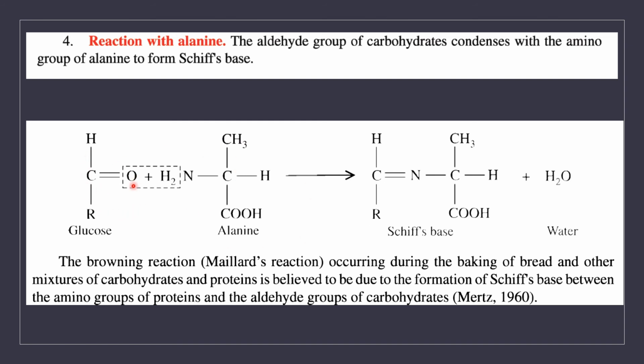The aldehyde group of the monosaccharide reacts with the amino group of alanine. Here a water molecule is removed and thereby we get a C double bond N link. This is called a Schiff's base. This reaction occurs during the baking of bread. This reaction is called the browning reaction.